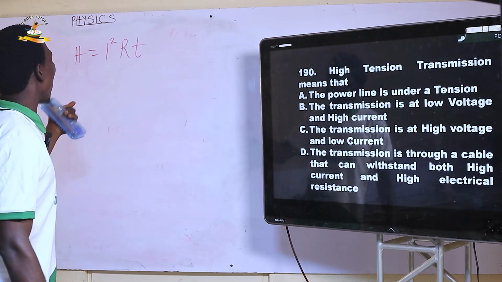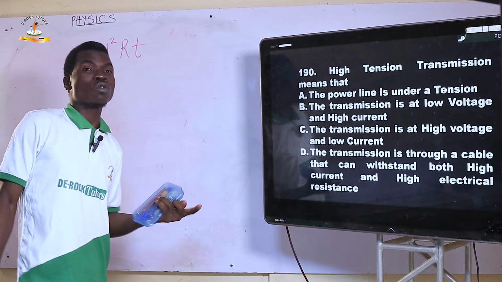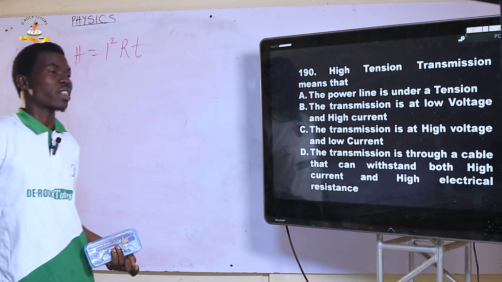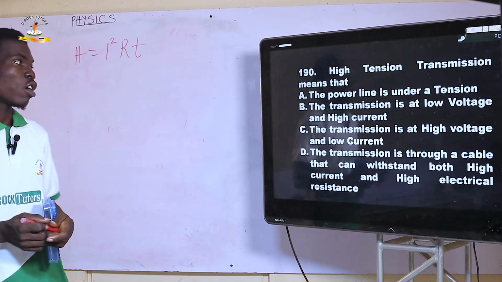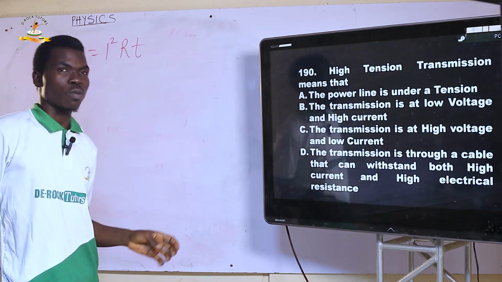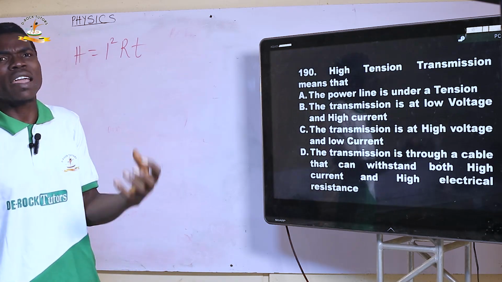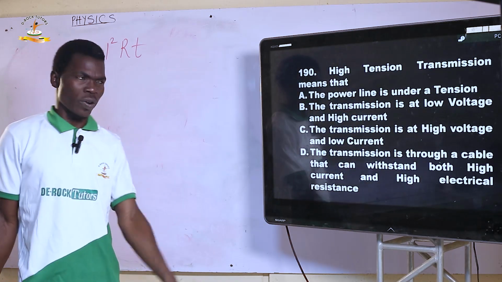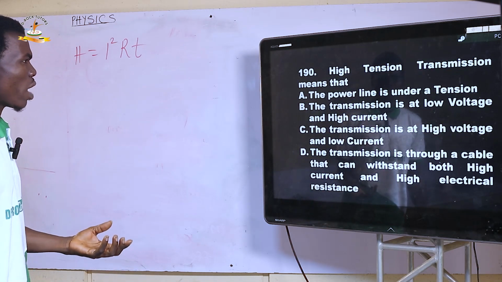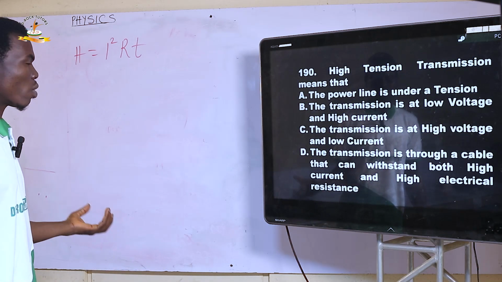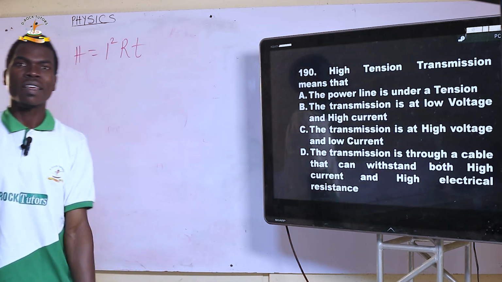If you allow the current to be high, when you square it, it will be too enormous, and most of your energy will be dissipated in form of heat, which is not proper. So the meaning of high tension transmission once again is high voltage and low current. So let's look for the right option: the transmission at high voltage and low current. The right option is option C.